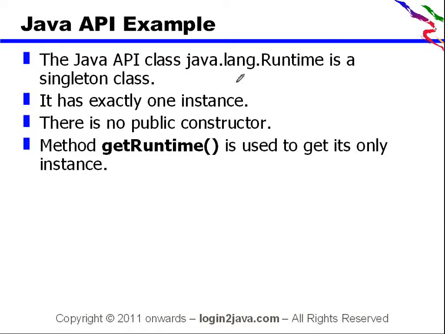So, Java API example, as I said, java.lang.Runtime is a singleton class. It has exactly one instance. There is no public constructor of it. You cannot create an instance of Runtime through the new keyword because all the constructors are private. The method getRuntime is used to get its only instance.